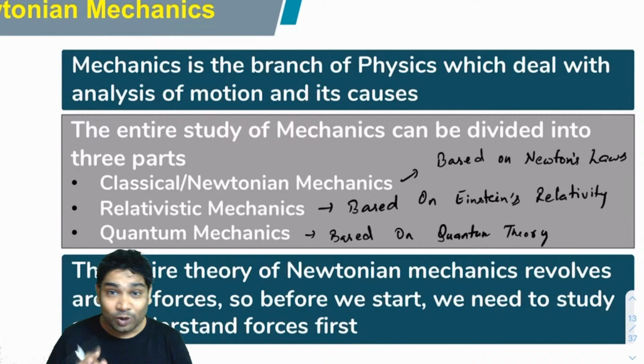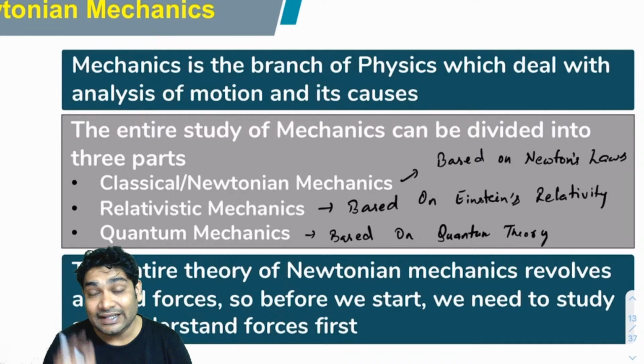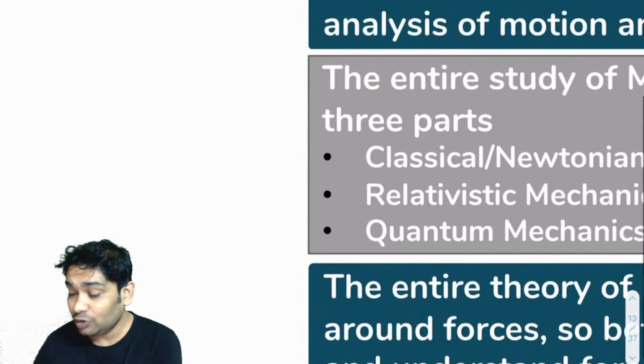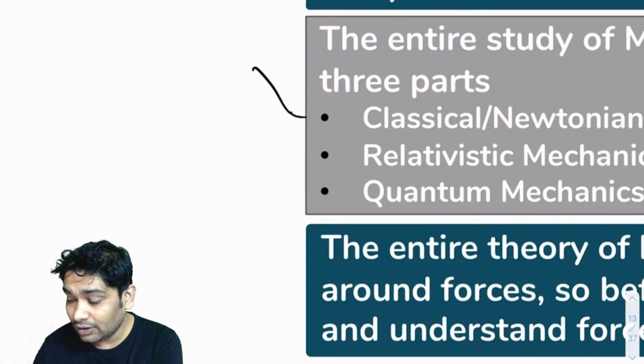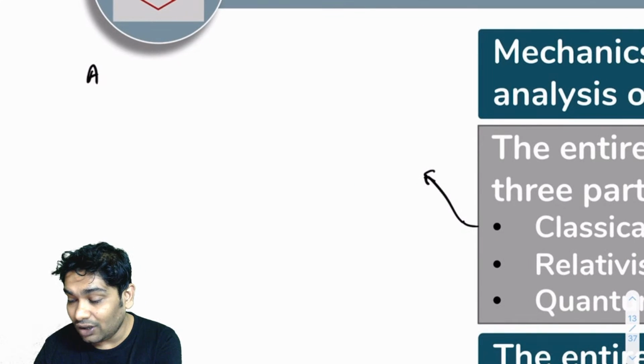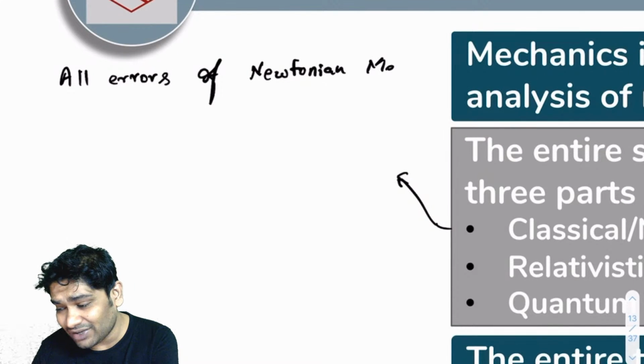Now you will know that Newtonian physics obviously had some errors which were pointed out by Einstein. However, the good part is that these errors are very, very small under two conditions. So please note this, that all errors of Newtonian mechanics can be noted under two conditions. Newton's equations have slight errors, which Einstein had corrected.